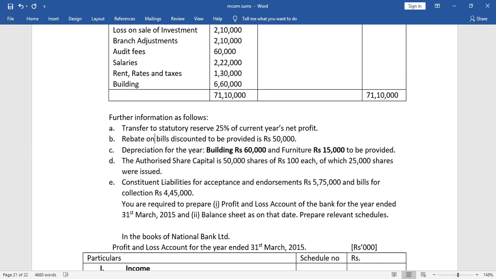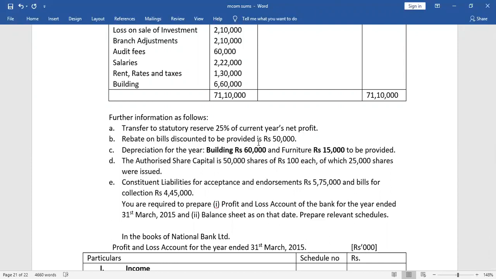This I have talked about one bill, but the bank will be having thousands of bills whose some of the months fall in the next year. So in this national bank, rebate on bill discount is 50,000. That is, 50,000 belongs to the next year.